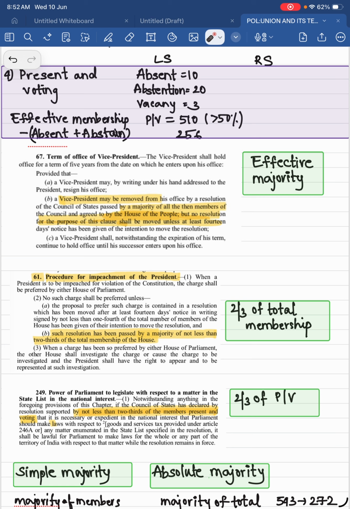It has just mentioned agreed. Then how will you take it? See, I'll tell you this.